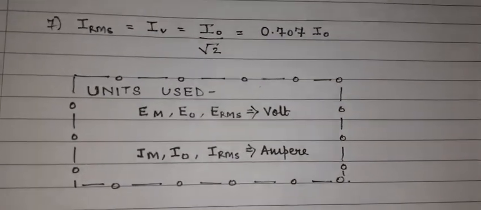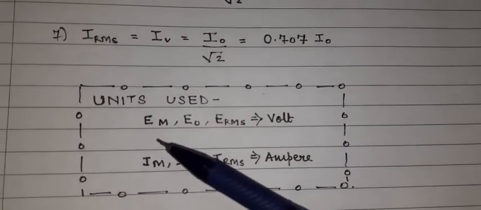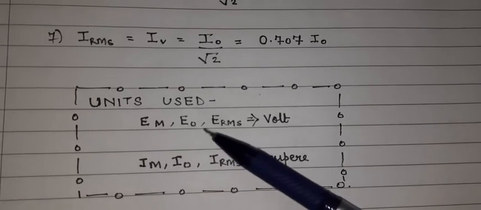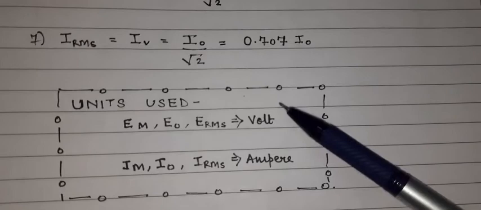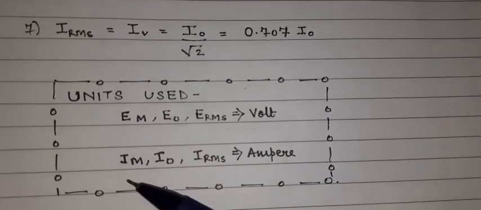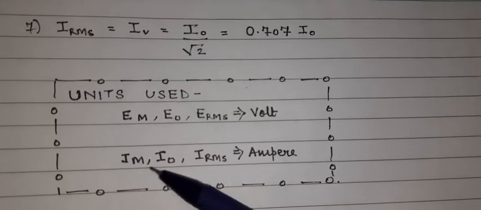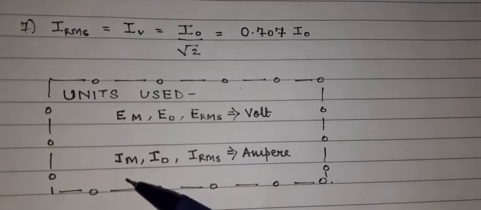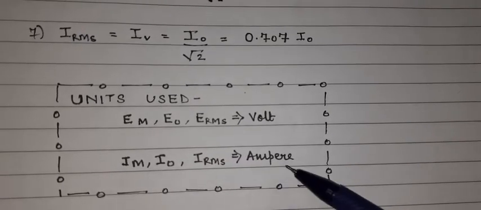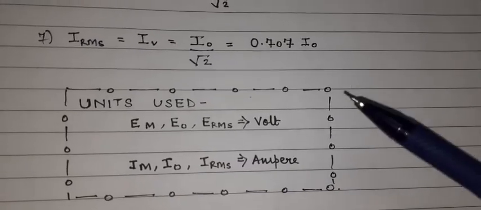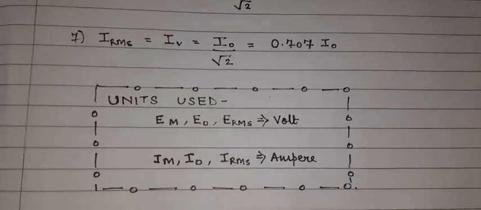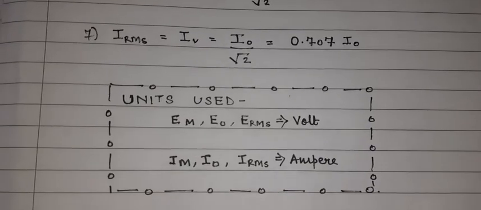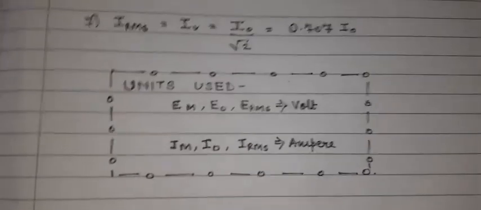Now the units we will use in the numerical practice: always keep E mean, E naught or E peak, and E RMS in volt. For the current, I mean, I naught, and I RMS should always be in ampere. Okay, now let us practice the numericals, and then we will see if we are able to solve the questions on our own or not.